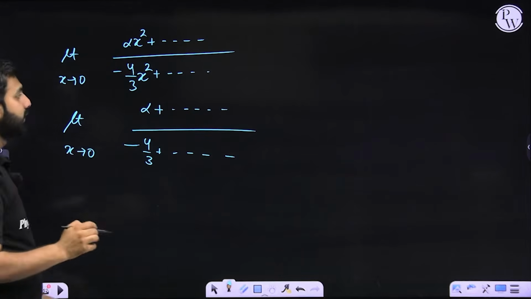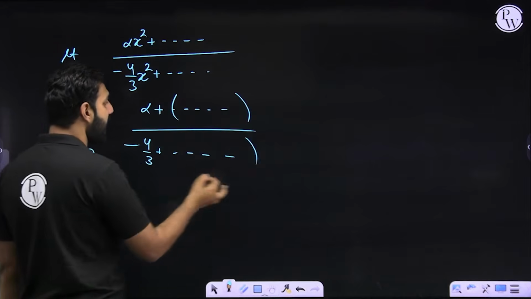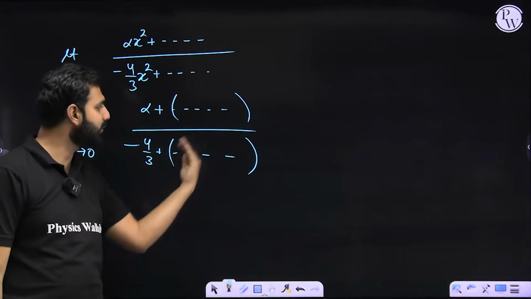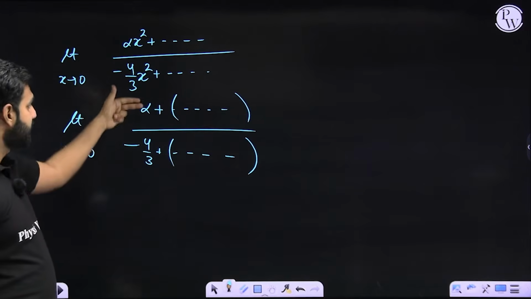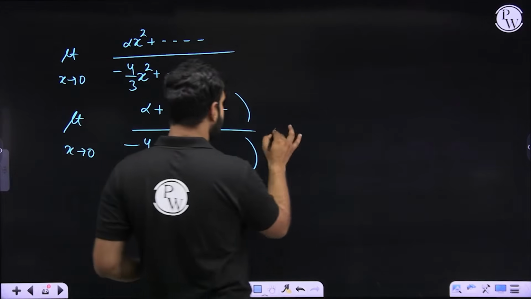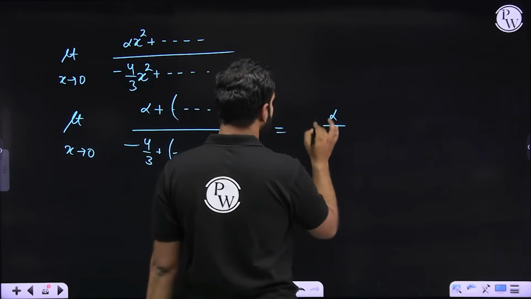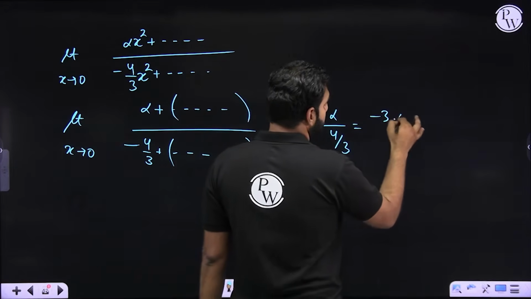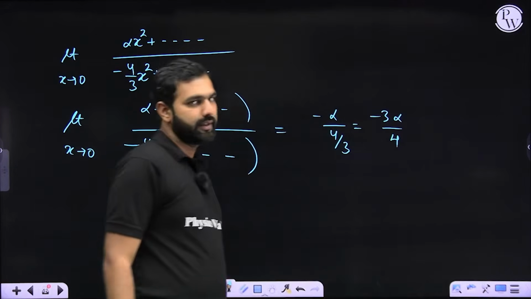Now I'm seeing that all of these terms which are higher degree terms in x will become 0. This is also becoming 0 because all of these terms contain x. So this is what I am now left with. What am I now left with? I am now left with alpha upon minus 4 by 3, which I can write as minus 3 alpha by 4. Did you get that part?